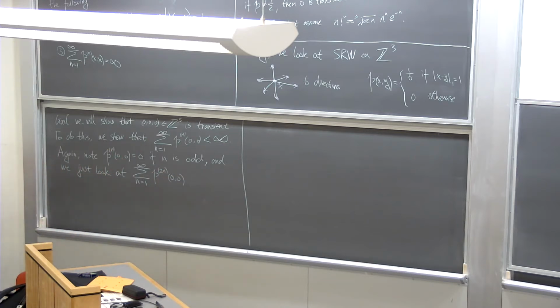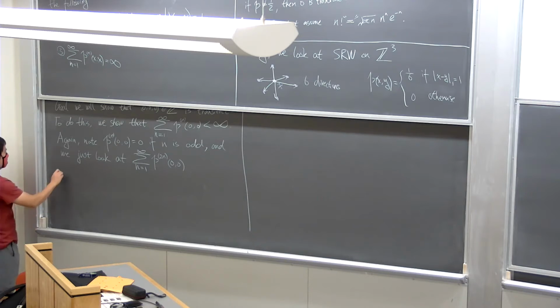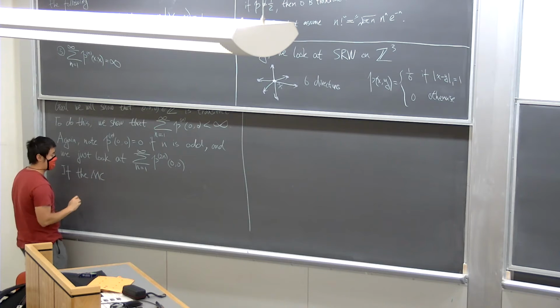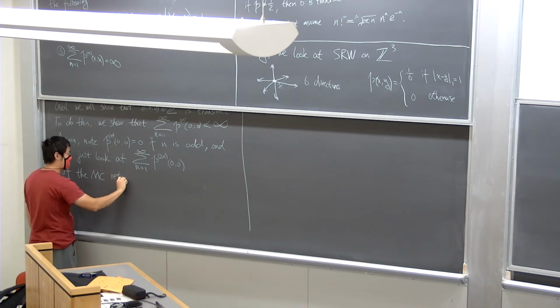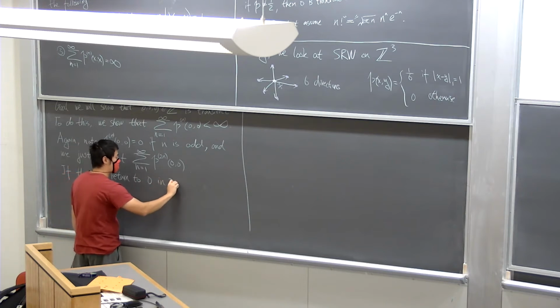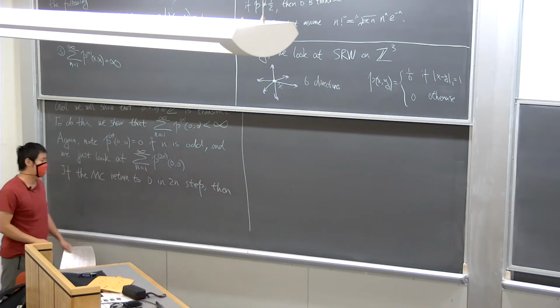Okay. Another remark is the following. So you can think of this as one observation. Another observation is that if the Markov chain, or the random walk, I should say, it doesn't matter, returns to 0 in 2n steps, then we must have the following.